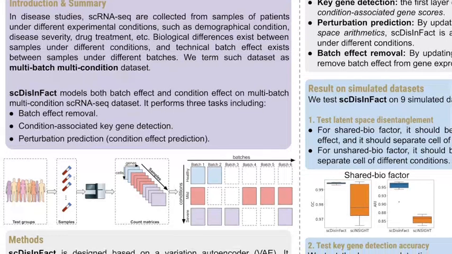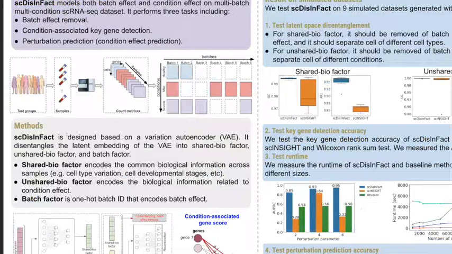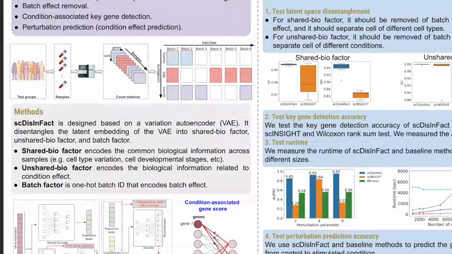And our model, scDisInFact, mainly deals with such multi-batch, multi-condition dataset, and it performs 3 tasks jointly, including the removal of batch effect, the discovery of condition-associated key genes, and the condition effect prediction, or we call it perturbation prediction. scDisInFact is designed based on a variational autoencoder framework.